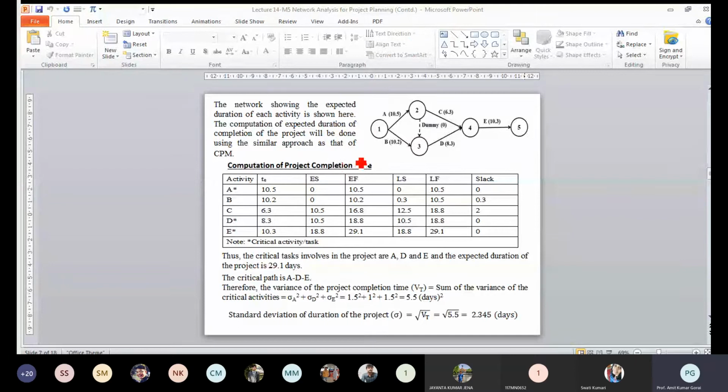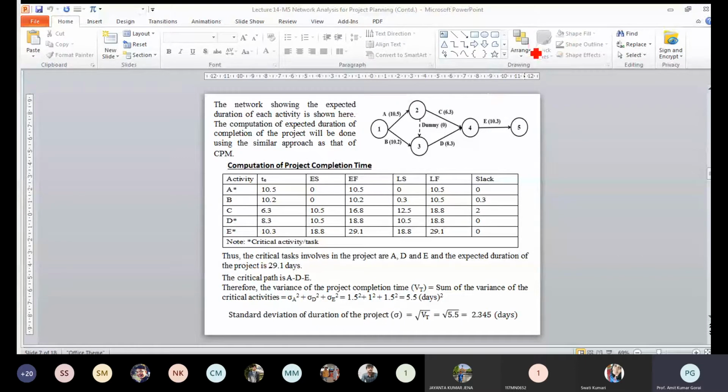Similarly, we can calculate this for job C. For job D, the early start will be the maximum of the early finish of B or the early finish of A, because A is also a predecessor of D, as it is connected with the dummy one. So you have to take the maximum one during calculation.